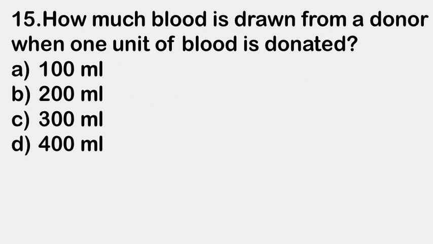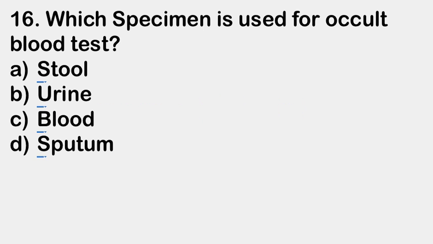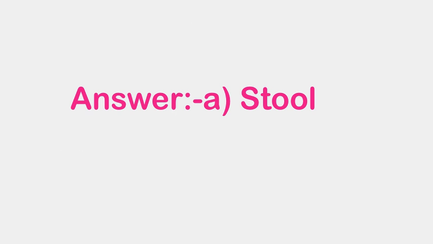Next question. How much blood is drawn from a donor when 1 unit of blood is donated? A. 100 ml, B. 200 ml, C. 300 ml, and D. 400 ml. Right answer is D, 400 ml. Next question. Which specimen is used for occult blood test? A. Stool, B. Urine, C. Blood, and D. Sputum. Right answer is A, stool.